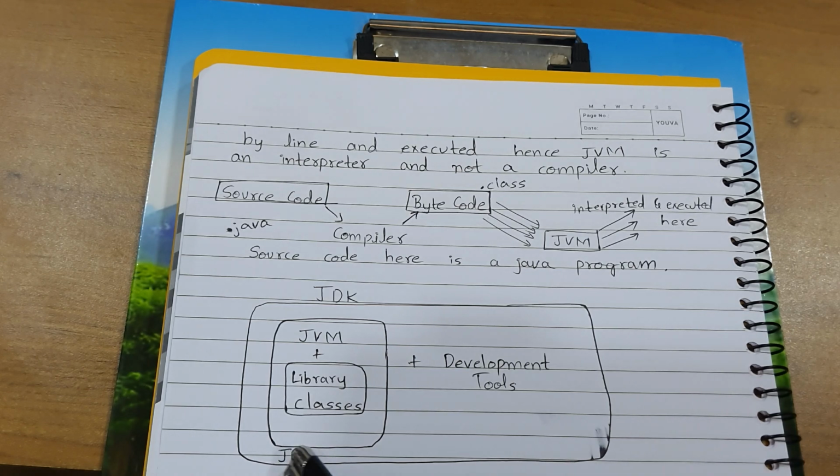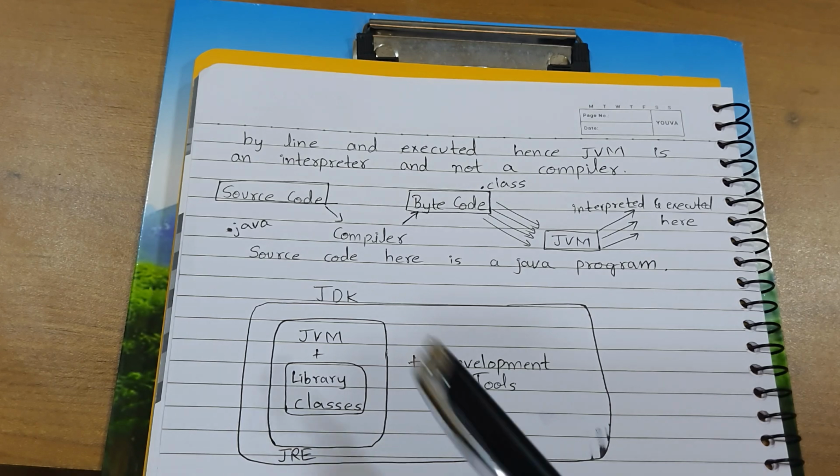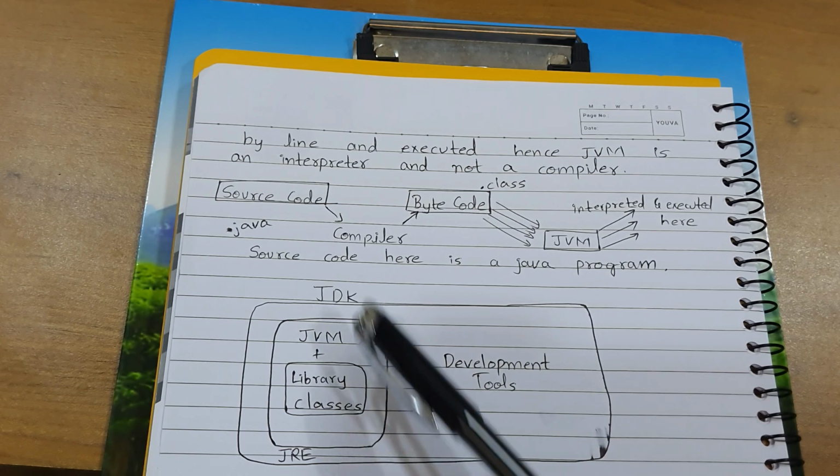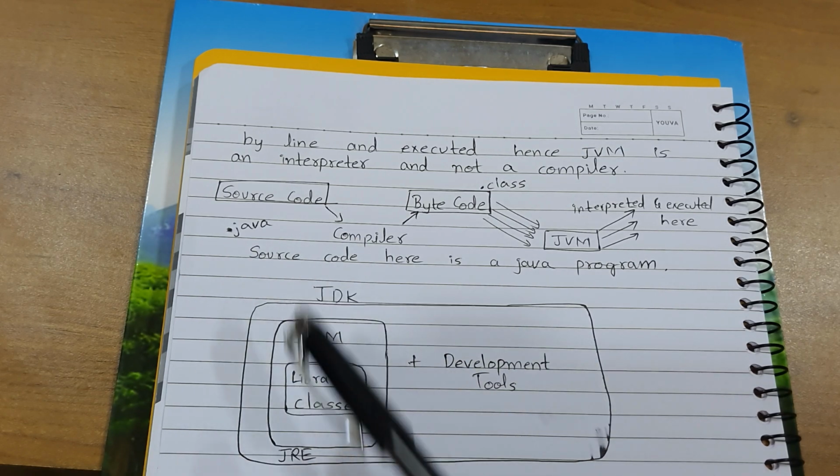Now JRE is a part of JDK, as JRE does only one thing, that is executing a code. So JDK should include JRE, right? As per the logic, JRE does only one thing, that is execution. JDK does all three things. So JRE must be a part of JDK, right?